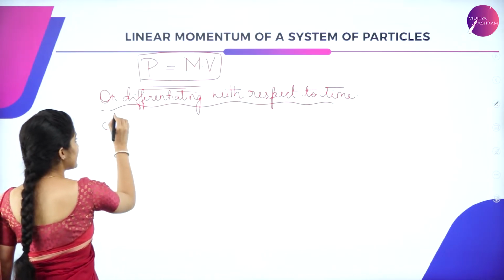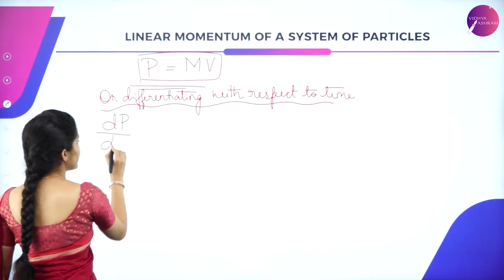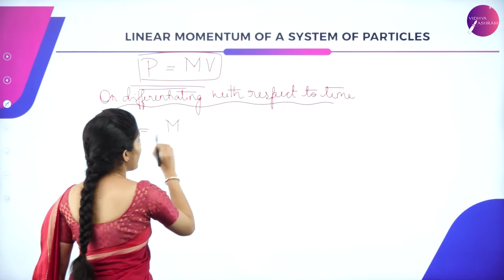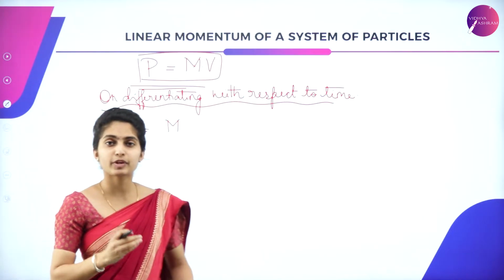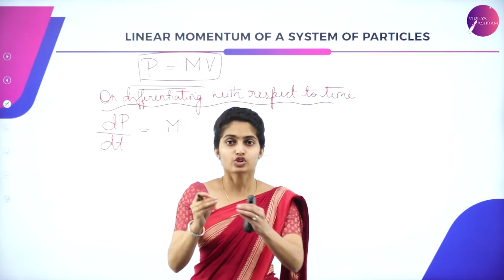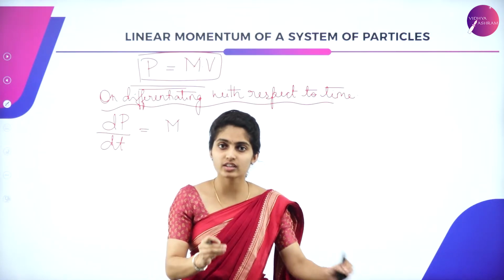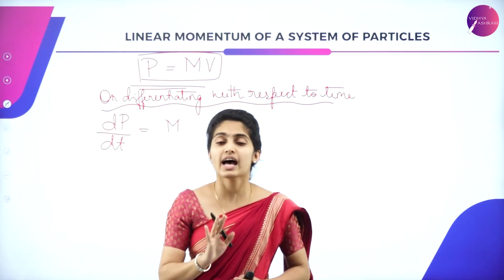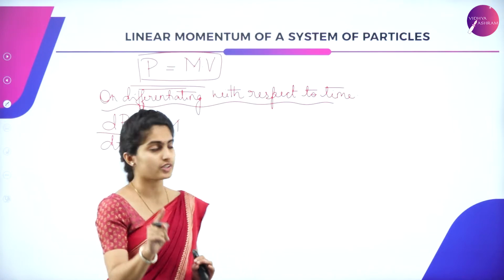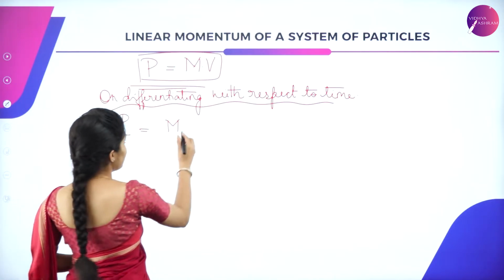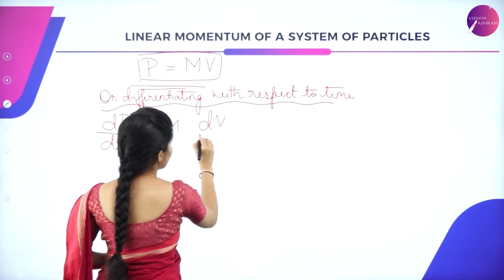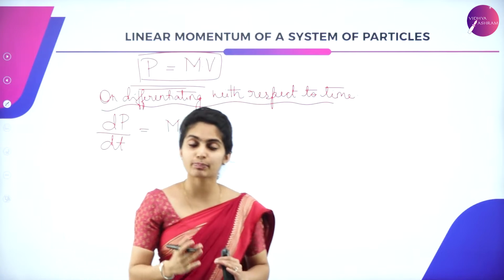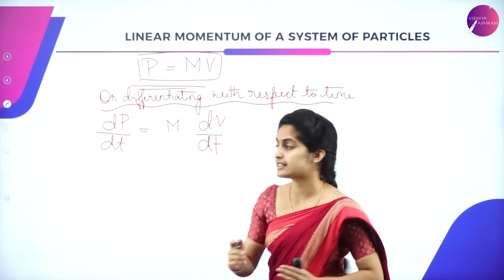That is dP by dt, which is equal to, mass is taken as a constant, because mass is the one which doesn't vary. So mass of each and every particle also doesn't vary. So the total mass of the system of particles has not got any sort of variation. So that is just m, which is taken out, and dv by dt.